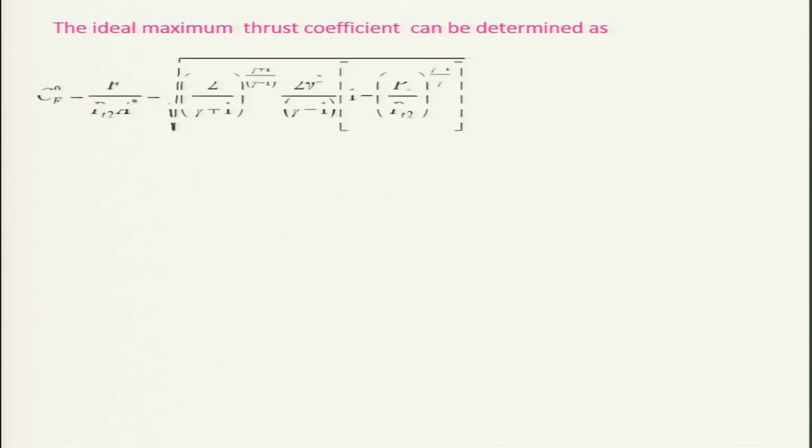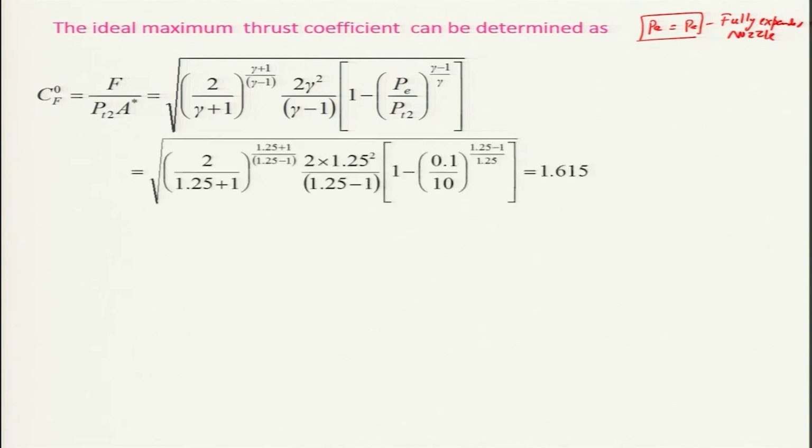The ideal maximum thrust coefficient can be obtained particularly when the nozzle is fully expanded. That means PE is equal to PA. This is your fully expanded nozzle. Because we know gamma, and we know PA and Pt2, we can substitute these values and get very easily that CF maximum is 1.615.